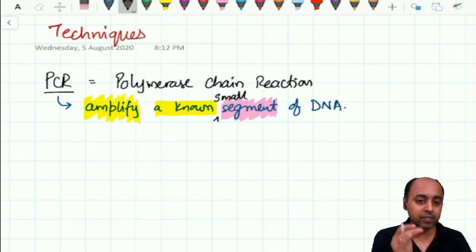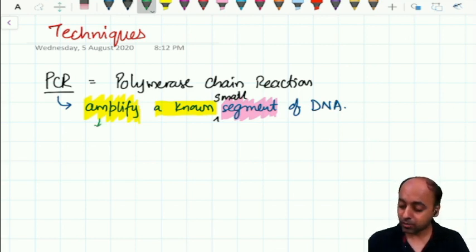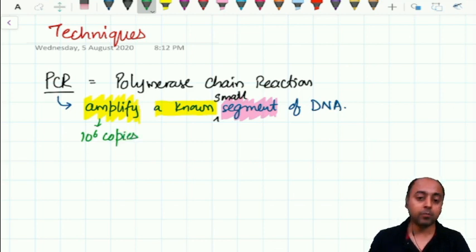So these are the qualifying terms which you have to understand. Amplification means millions of copies. Known means